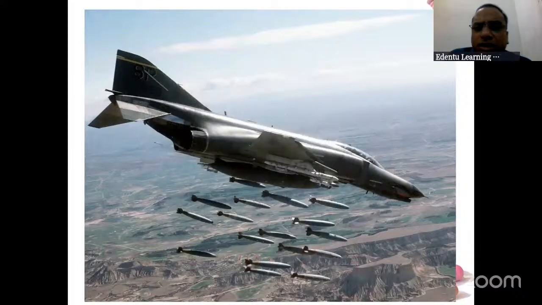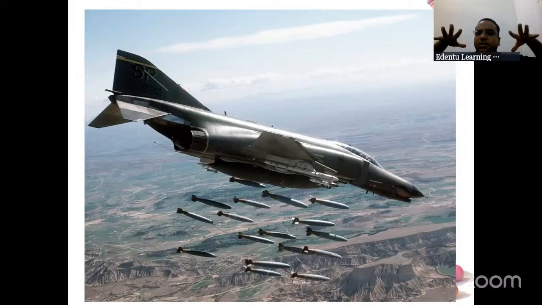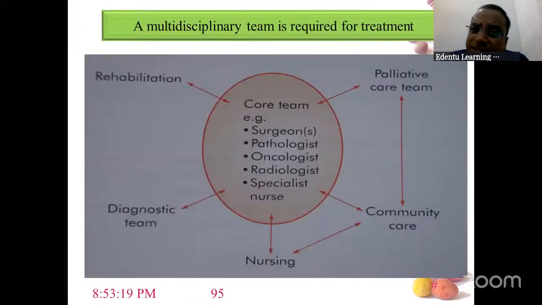So it's like cancer is there, you have to fire different ammunitions, right? So all the surgery has to be done, first radio, chemo, right? Immunotherapy, and then surgery has to be done. So it's just like multiple ammunitions you should fire at. So whenever there is a cancer patient, a multidisciplinary approach has to be done. There is surgeon, pathologist, radiologist, oncologist, nurses are there, diagnostic team, nursing team, right, rehabilitation team. So this team has to function.